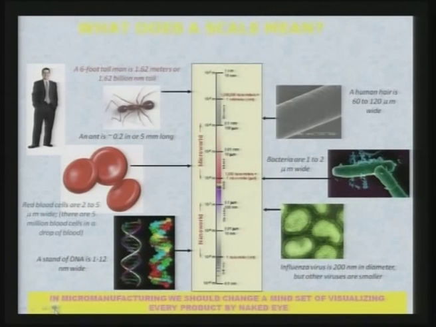Influenza virus is 200 nanometer in diameter, but other viruses are smaller, as you can see here in the last figure.